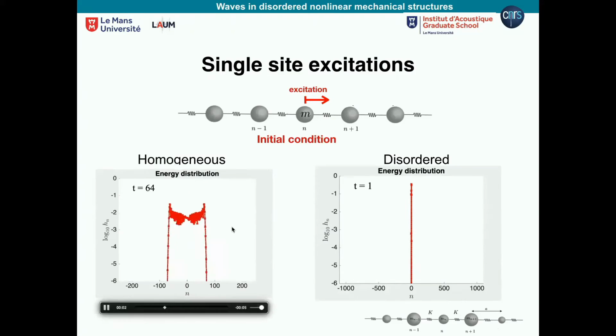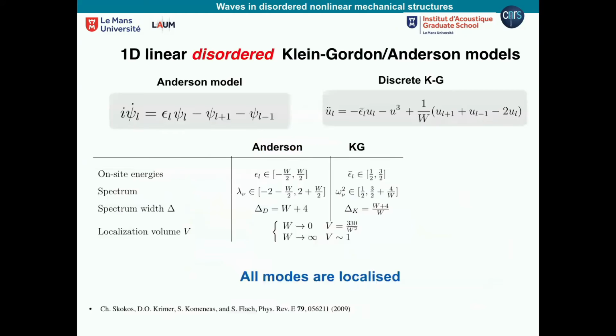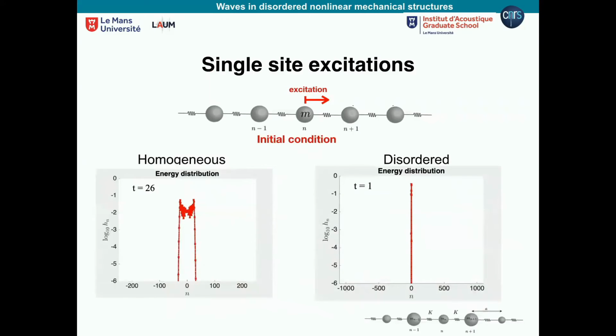So here is a case of a periodic chain. I go in the center, I excite, and I show the energy per particle and the particle number. Okay, so let's go again. So I excite in the center, there are waves propagating, there are two fronts, left and right, symmetrically propagating like that, okay? And the wave is spreading in the lattice. That is in the periodic case.